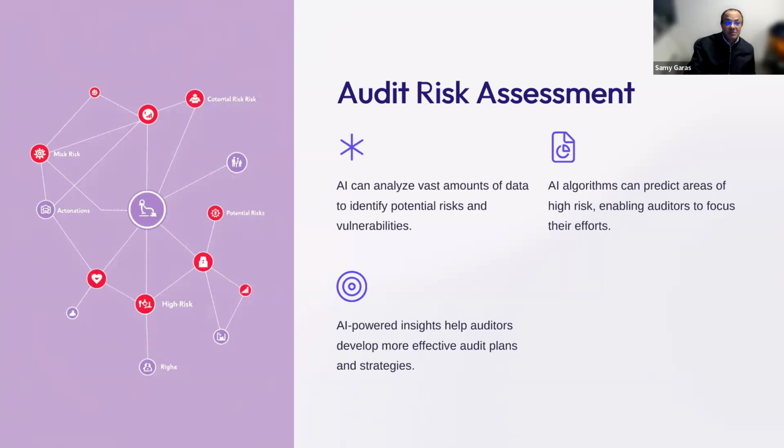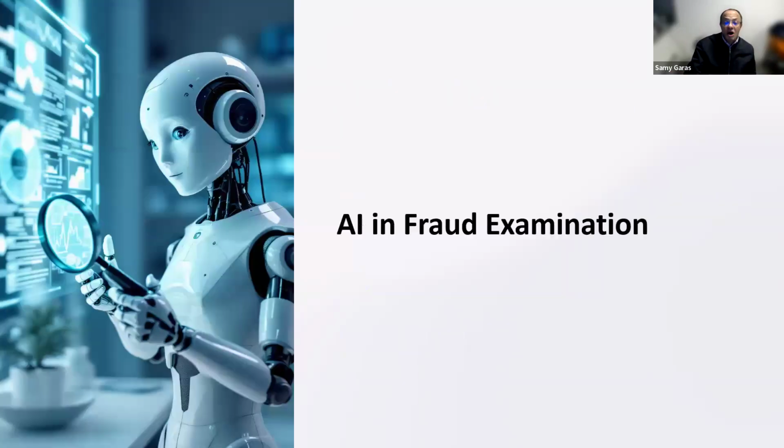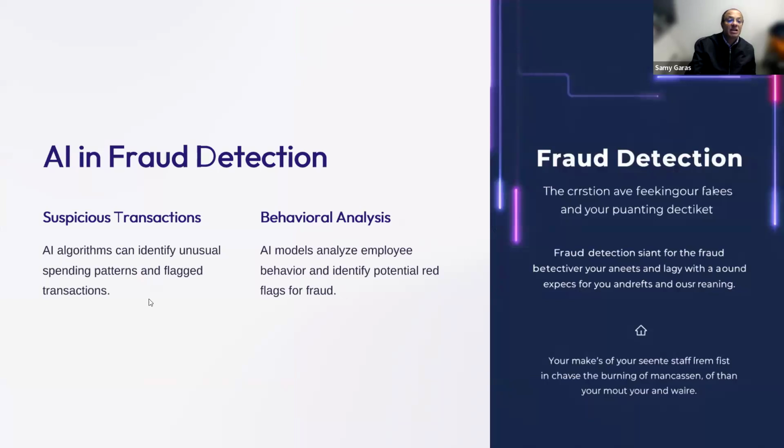Now let me shift gears to the last piece of my presentation, which is AI in fraud examination. This became an easy job for machine learning, because we used to have fraud examination based on the skills and the analysis of the auditor, where the auditor can identify the transaction and try to investigate it. With machine learning, if we feed the machine with all the data from prior years, the machine can do deep learning by using the hidden layer and then try to predict the pattern. This way, it makes our life easy to discover any fraud.